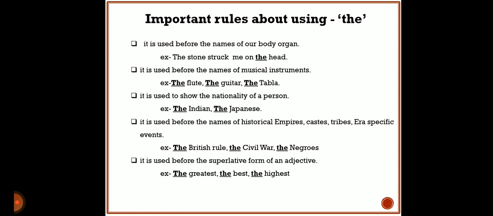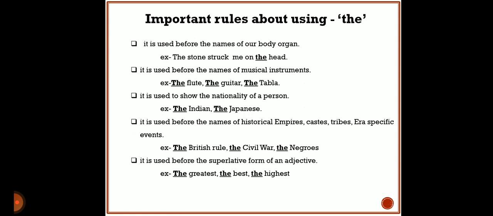Now come to the next rule. It is used before the names of musical instruments. As you know, there are a number of musical instruments. Whenever you use the name of a musical instrument, you have to take the article the. See the example: the flute, the guitar, the tabla, etc. Whichever instrument it is, whenever you write its name, you have to use the article the.